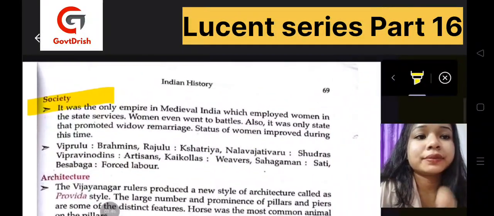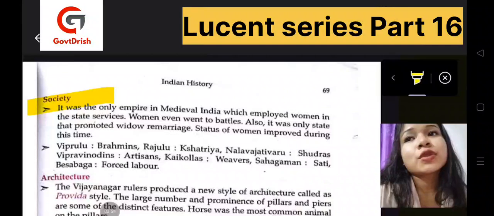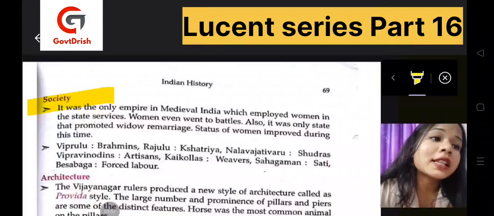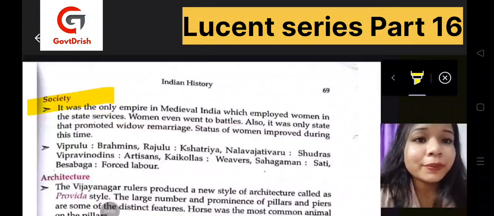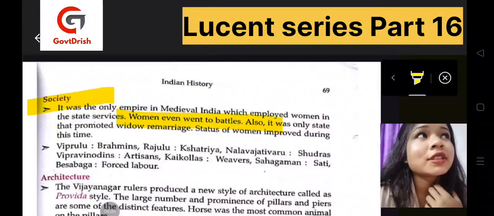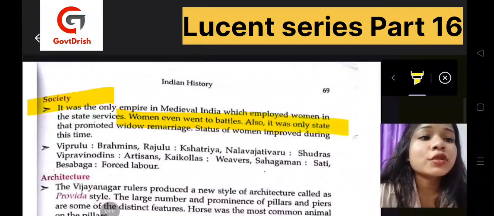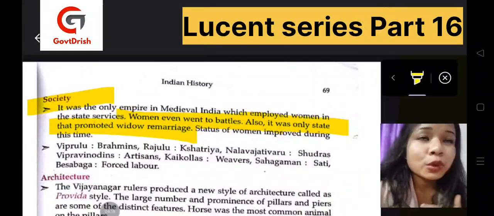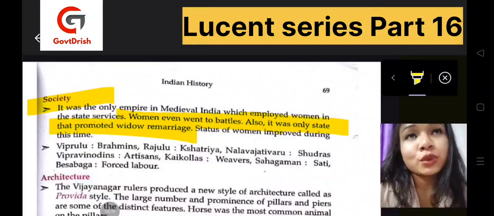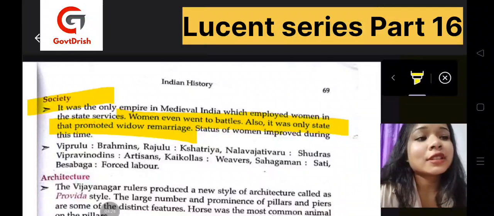Then society. It was the only empire in medieval India which employed women in the state services. So if they ask which was the first empire in medieval India that employed women in the state services, it was this empire, the Aravidu Dynasty. Even women went to battles, and soldiers were accompanied by women. Women soldiers were there, and it was also the state which promoted widow remarriage. This was the time when the position of women in society was at its peak. Women had improved their status during this time.